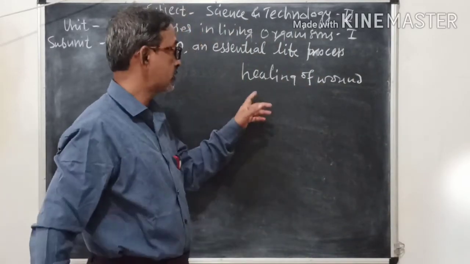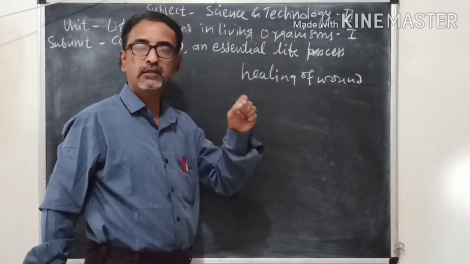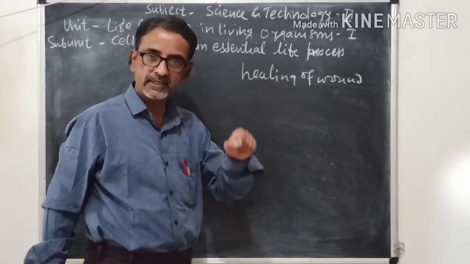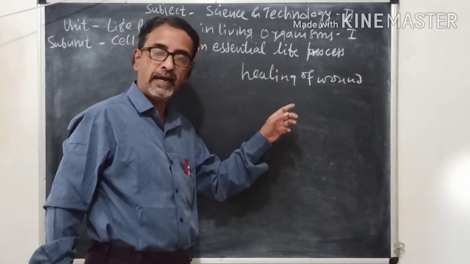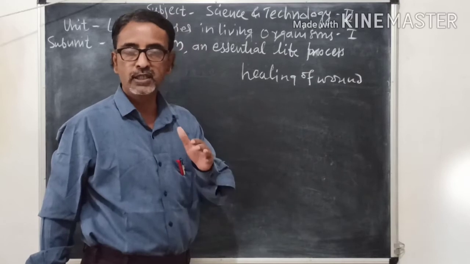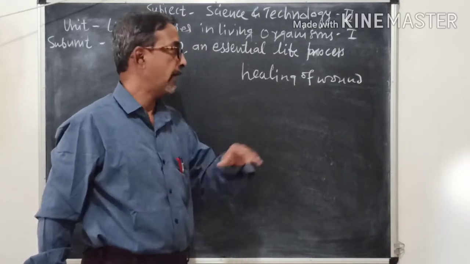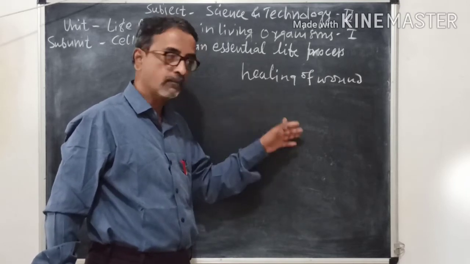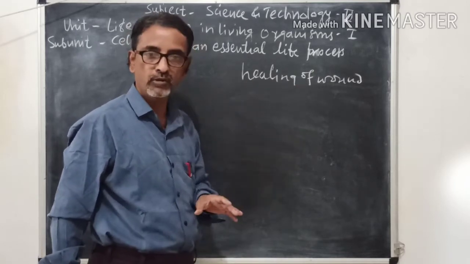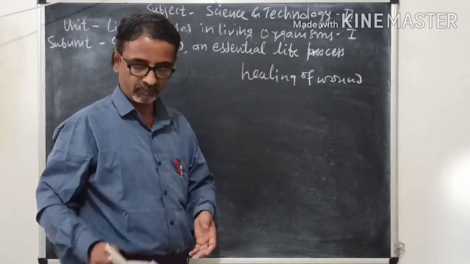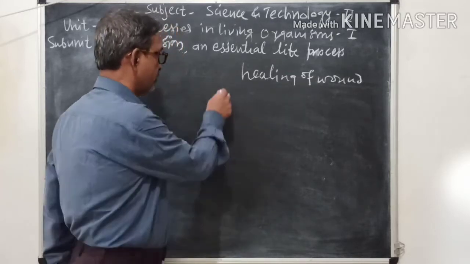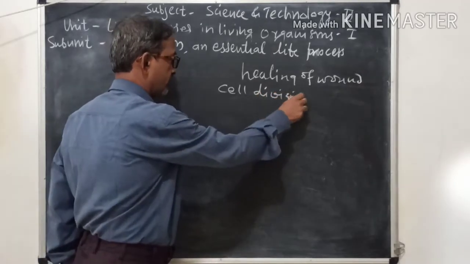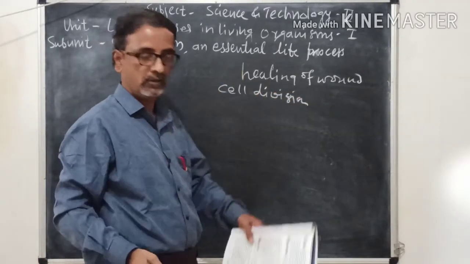When the cells get injured, there is rupturing of cells or tissues, and the blood flows continuously outside the body, and to stop the loss of blood from the body, there is healing of wound. New cells are formed by a process called cell division.